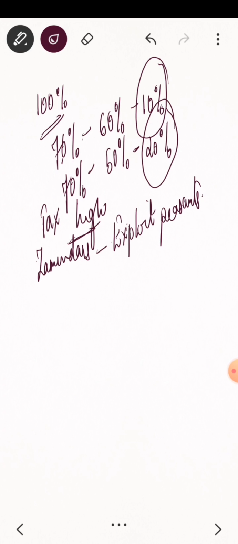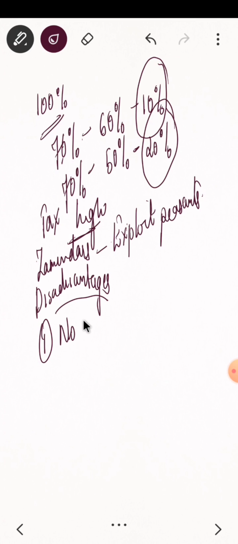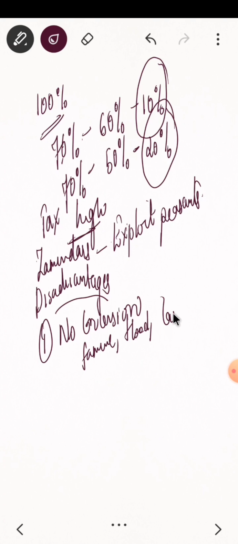So what was the disadvantage of this system? The disadvantage of the system was that no concession was given. No concession was given during any natural calamity, be it famine, flood, lack of rain, whatever, right? So no concession was provided to the peasants.